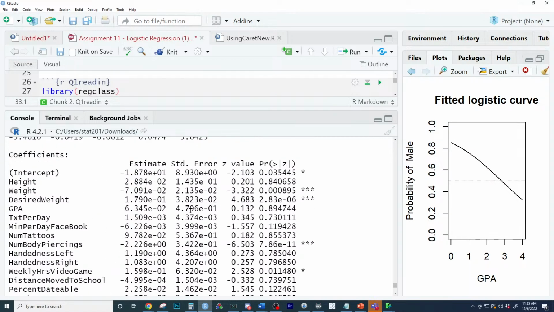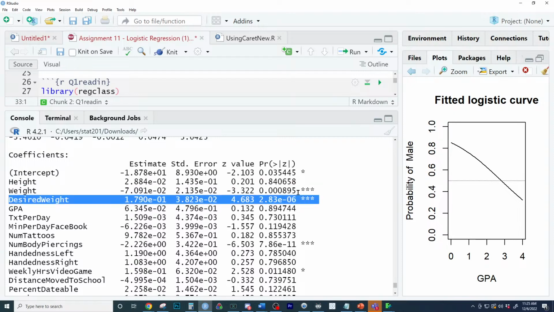I don't talk about null deviance. The sign, I like that. The sign of the coefficients is going to indicate that for height, two individuals who are otherwise identical but differ in their height by 1 inch, the person who is taller is more likely to be male. The p-value actually tells us that height is not statistically significant, but weight and desired weight are.